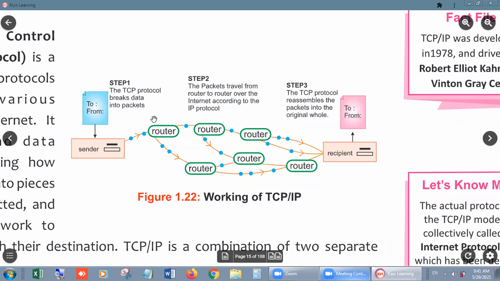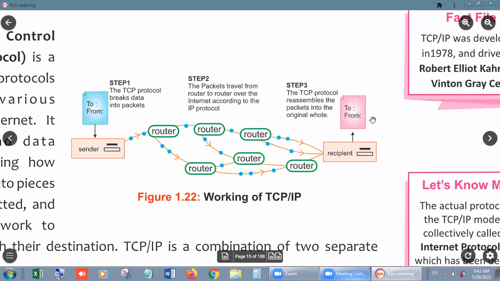But to take these packets and deliver them to the other part, or to the recipient, this work is done by IP, Internet Protocol. Because after making packets, the internet will take all the packets, and it will deliver all the packets one by one to the recipient.